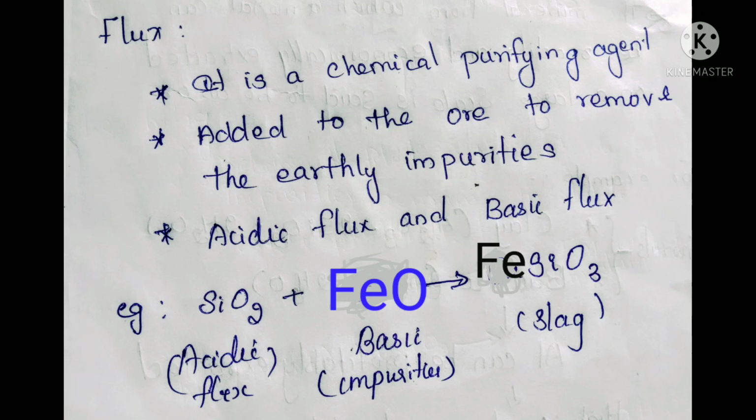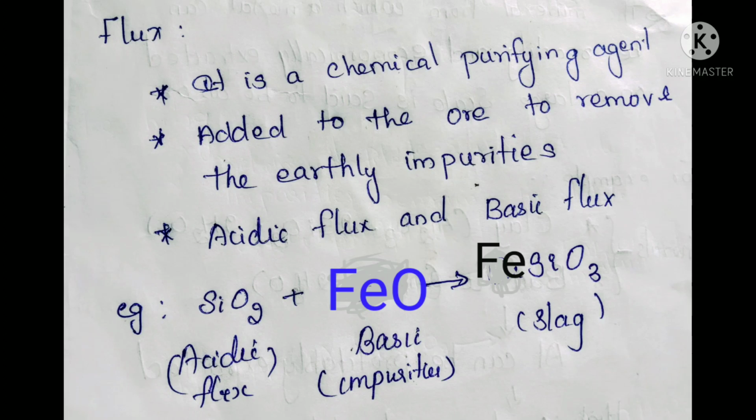Other than sand, clay, etc., some other oxides, some other sulfides, in little amounts, are also found attached to this ore. We will consider them as what? Impurities, except aluminium. Whatever else is present in that ore we will consider impurities, because we don't need that. We need only aluminium. So we will remove all the other things from that ore.